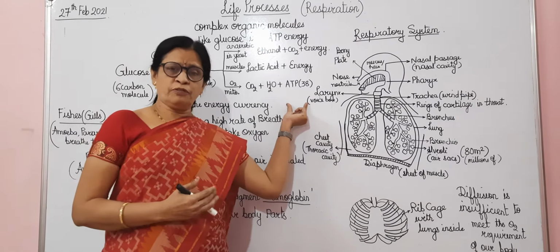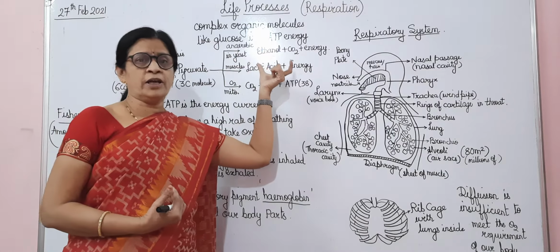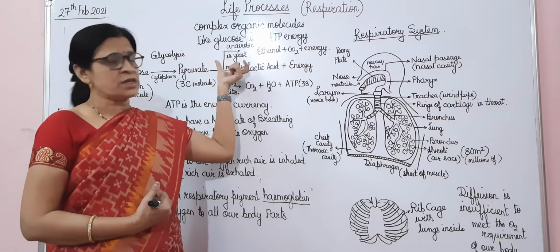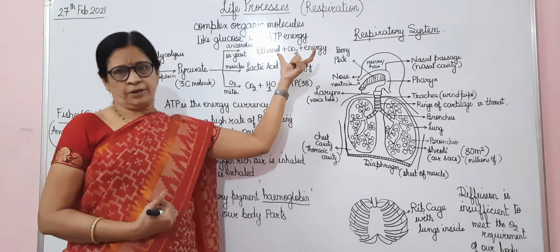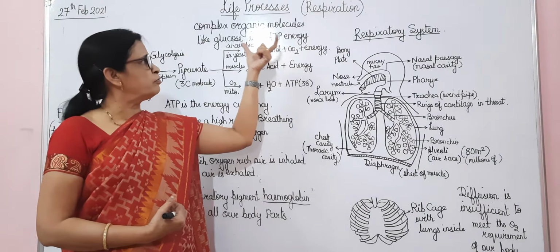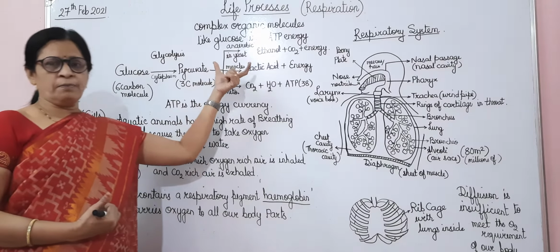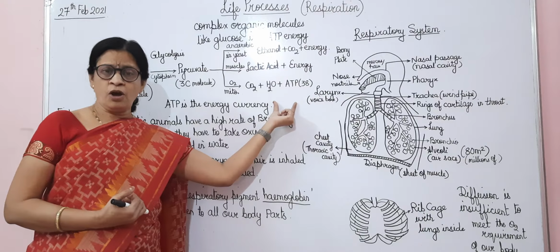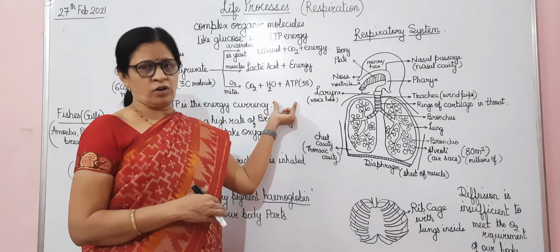Now the food which we are eating consists of very complex molecules, like glucose, and they are converted into energy when we take in oxygen. This taking in of oxygen, we call respiration, where the food is converted into energy. Now this respiration may be aerobic, meaning it takes place in the presence of oxygen, or anaerobic, meaning it takes place in the absence of oxygen.